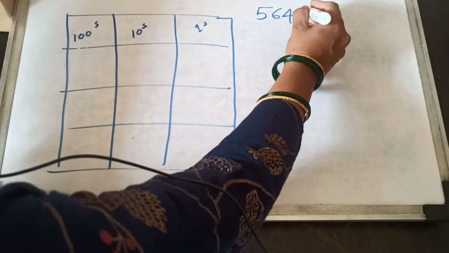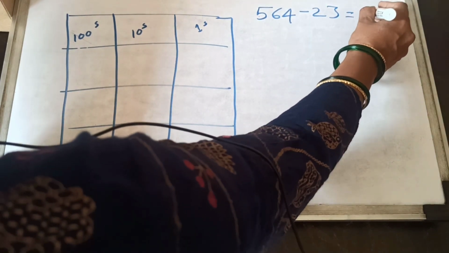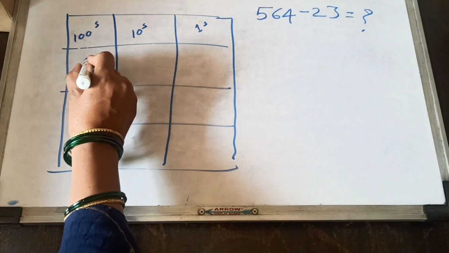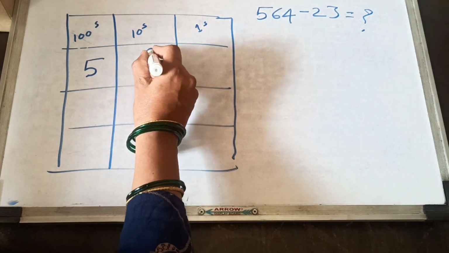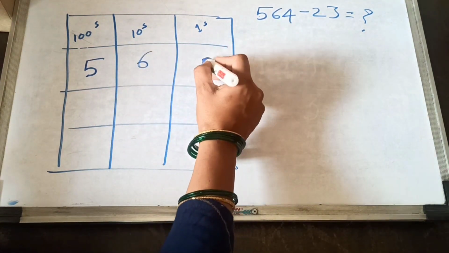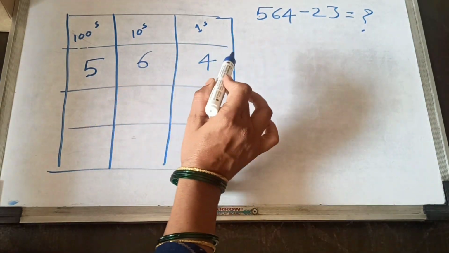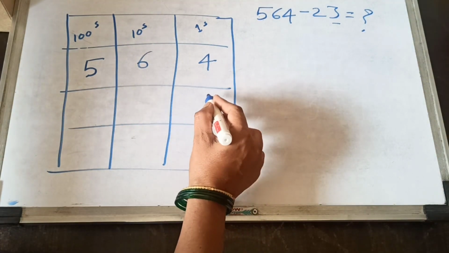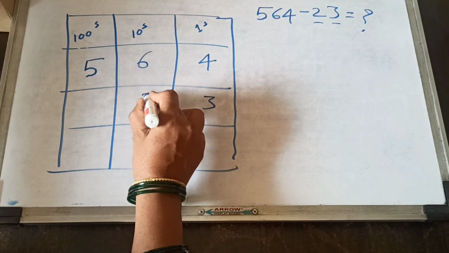564 minus 23 is equal to how many? Then 5 hundreds, write down in hundreds place; 6 tens, write down 6 here; and 4 ones, write down here. Okay, 564 and 23. This one, 3, is in ones place, and this one, 2, is in tens place.